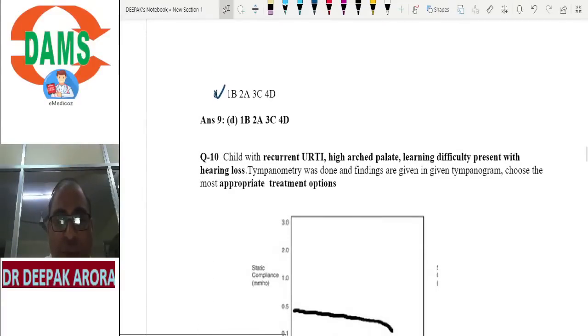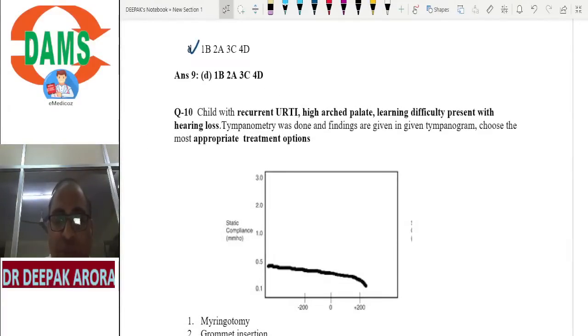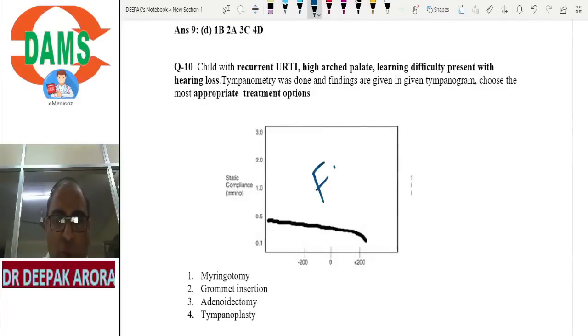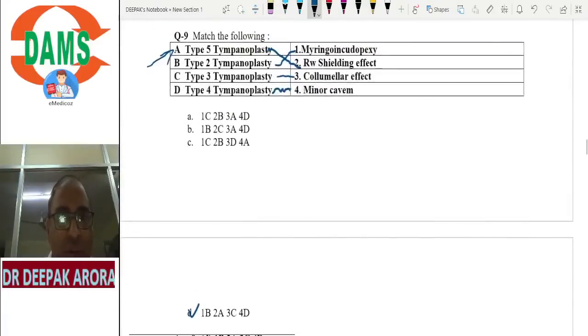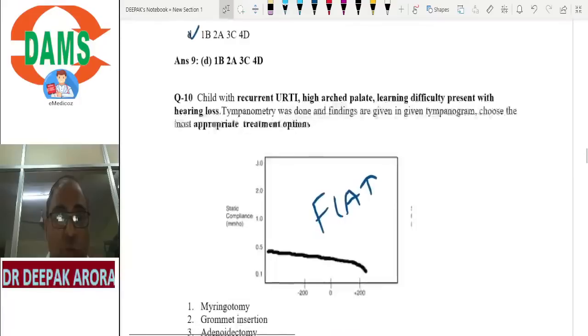Next MCQ: child with recurrent URTI, high arch palate, learning difficulty, typical history of adenoid facies, tympanometry was done, and the examiner is showing you a flat tympanogram. All the tympanograms should be on your fingertips. Clear? One of the students is writing type 1. Type 1 is not there, I have not given type 1 in the options. Type 2, type 3, type 4, type 5. Type 1 is myringoplasty where we are keeping the graft over the malleus.